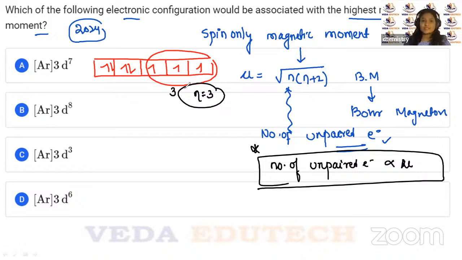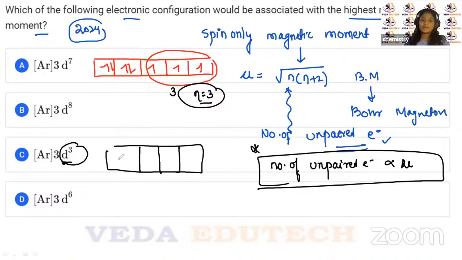So can I say here, children, this is also 3, this is also 3. So this is not possible. Yes, these two are not possible, because here also you have 3d3, and 3d3 means you will be having all the electrons unpaired only. 1, 2, 3. So here also 3 unpaired electrons. So this is not possible. Two cannot be correct at once because this is a single choice answer, right?